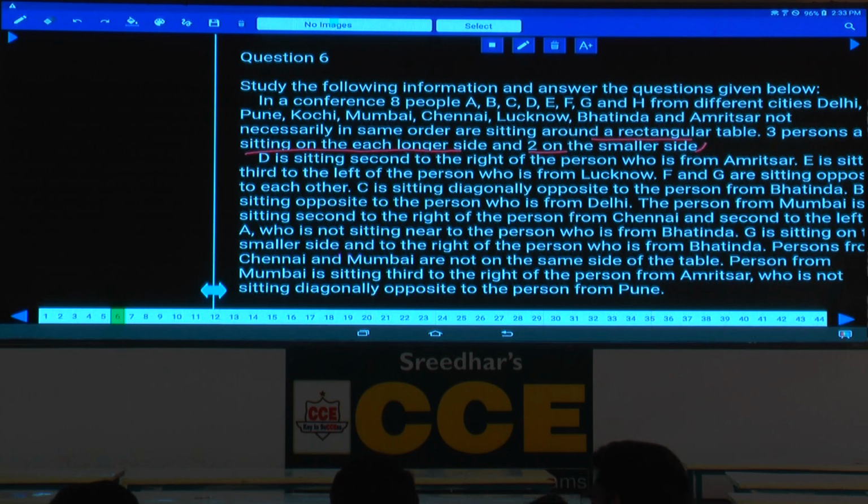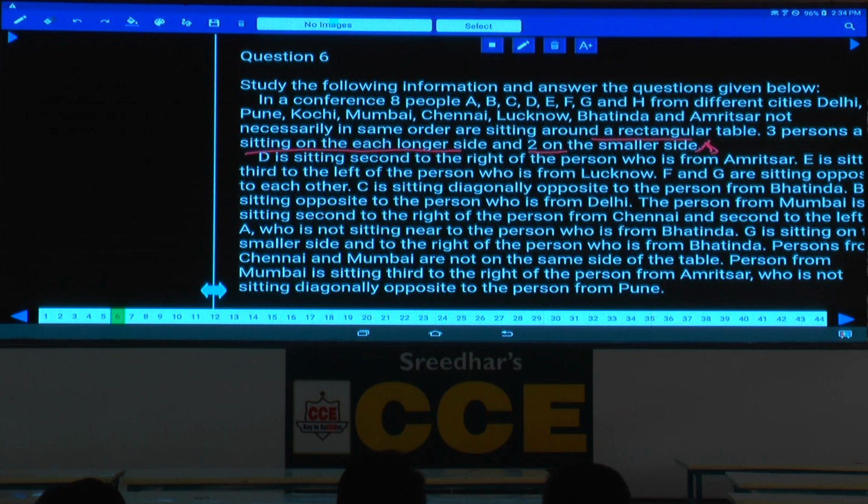Because 3 on each long side were done, we are left with only 2 more. But that means 1 person on each of the shorter sides. Clear now? And this is how these 8 persons were seated.